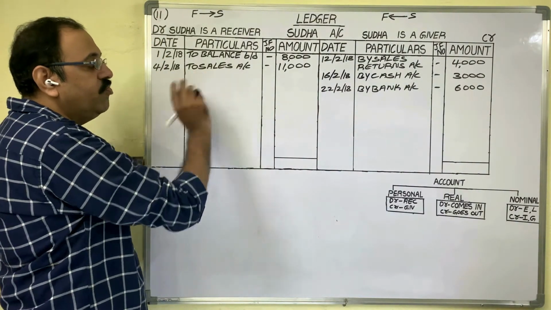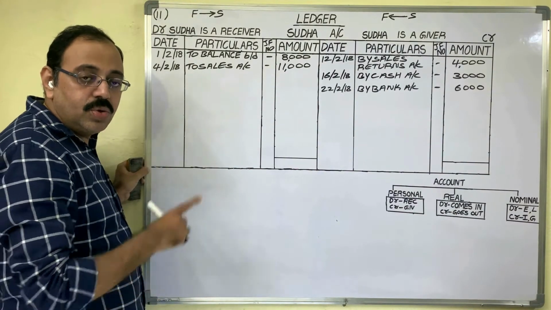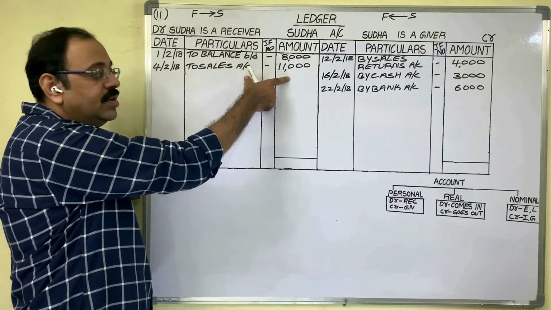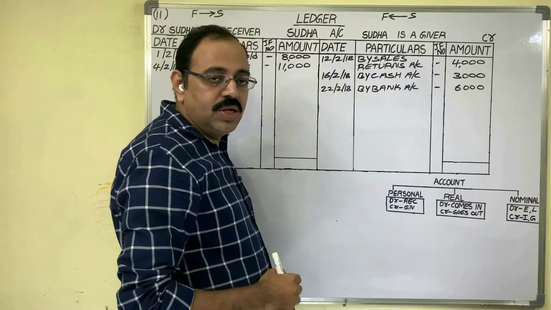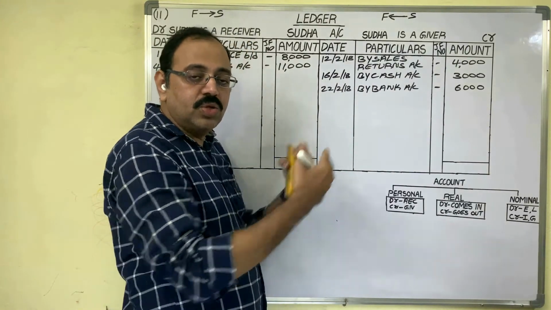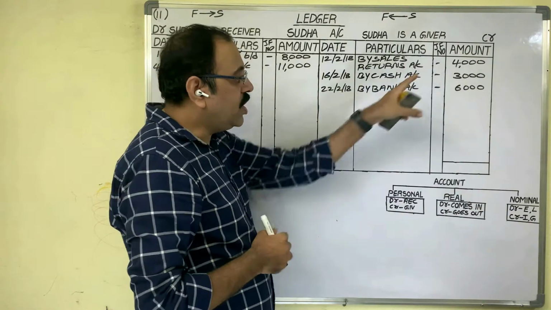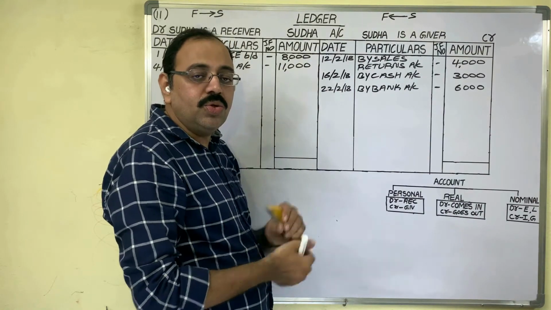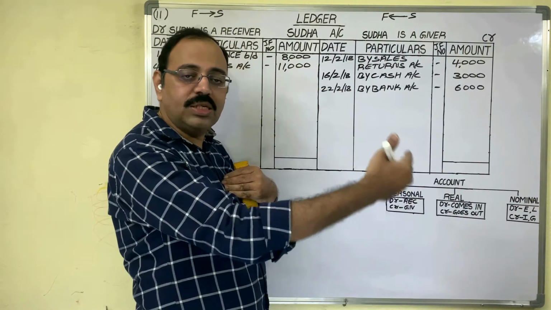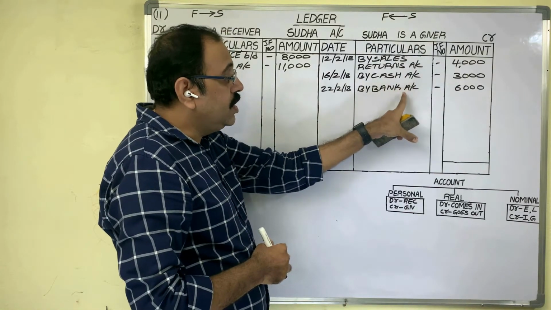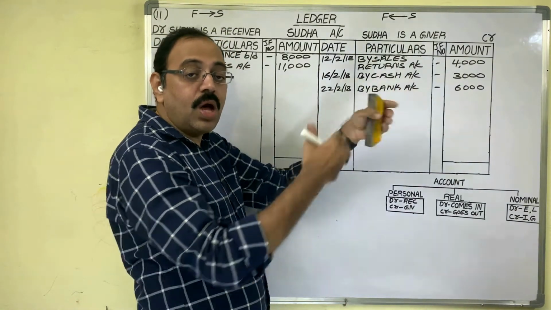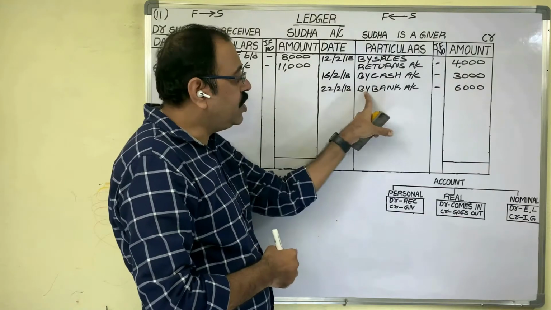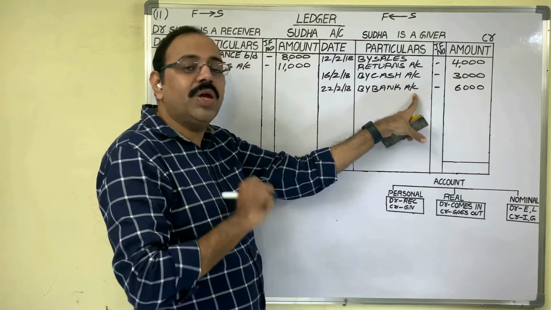Sales means we sold goods to Sudha on credit. Sudha is receiving goods, she is a receiver. That is why sales appear on the debit side. Come to credit: sales returns. Sudha is returning some goods to us, she is a giver, so this transaction appears on the credit side. Next, cash received from Sudha. Sudha is giving cash to us, she is a giver, so it appears on the credit side. Check received from Sudha: Sudha issued a check to us, she is a giver, therefore it appears on the credit side. In that manner also you can post.